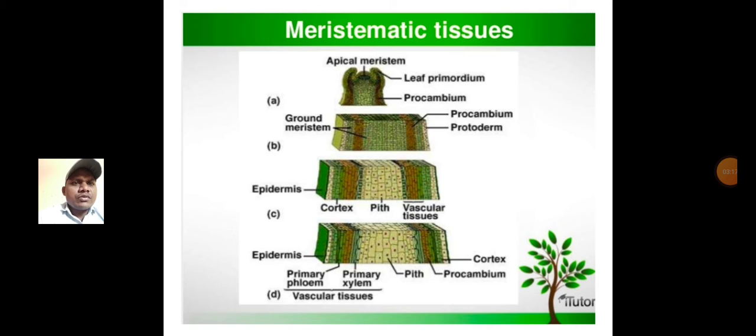cortex, pith, and vascular tissues. Generally, the epidermis is the outermost layer and the cortex is the innermost layer. The epidermis shows trichomes, which are hair-like structures present on the epidermis. Different types of cortex are present in different species or plants. For example, the cortex is divided into three regions.